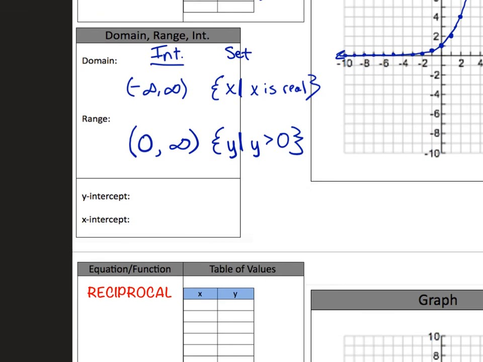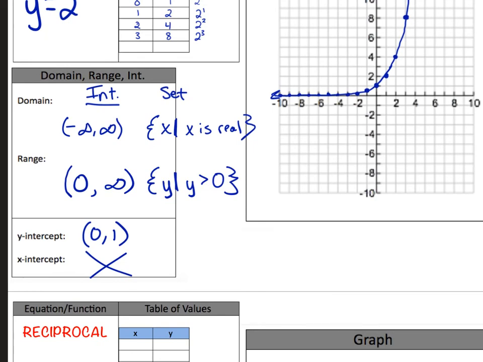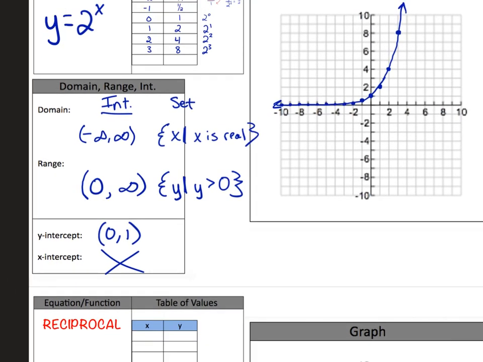And then the intercept here, the y-intercept is (0, 1), of course, and there is no x-intercept. They are not the same in this graph, right? It's not crossing through the origin. It crosses the y-axis, but it never actually even reaches the x-axis. So there is no x-intercept in this one.